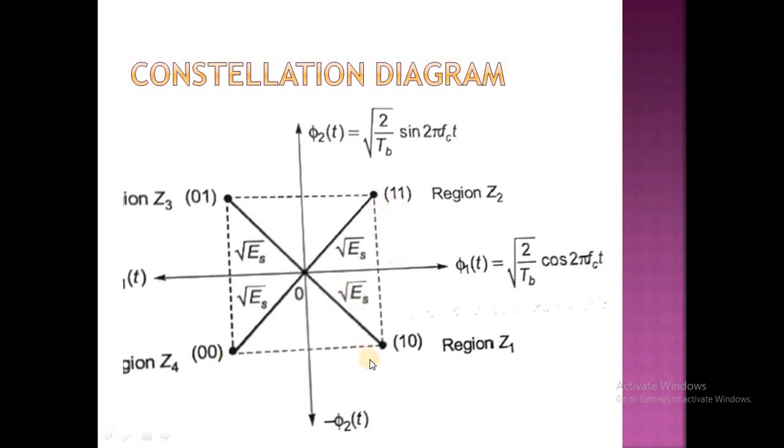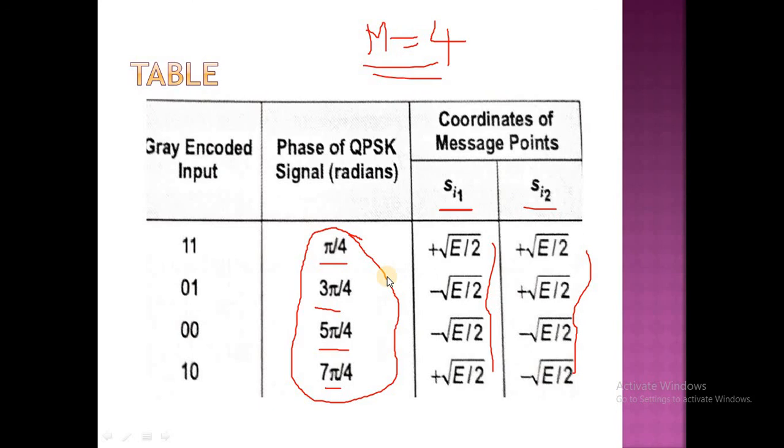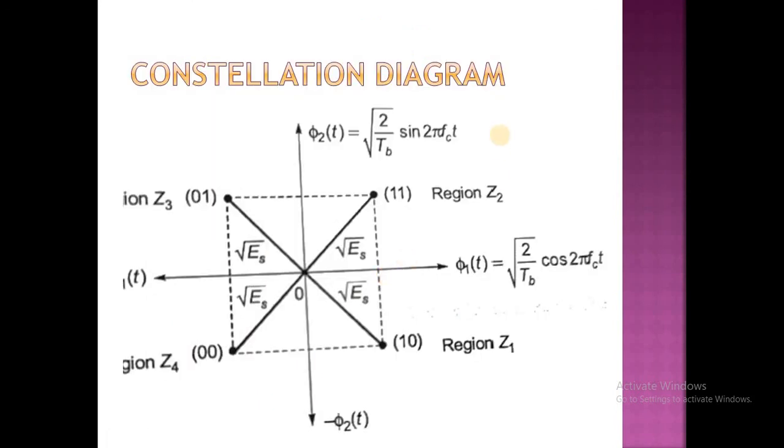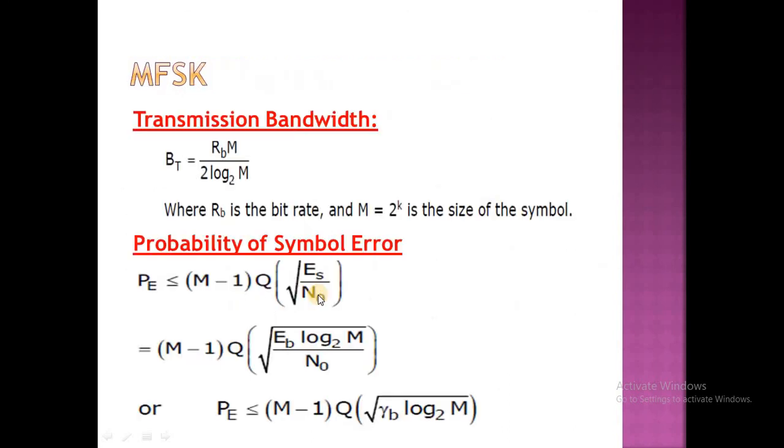The 4 points will follow the gray code sequence. So if you have the gray code sequence 1 1, 0 1, 0 0, 1 0, these are region 1, region 2, region 3 and region 4. Here it is the constellation diagram, or signal space diagram, in case of a QPSK. It has the 4 points at 4 different regions.